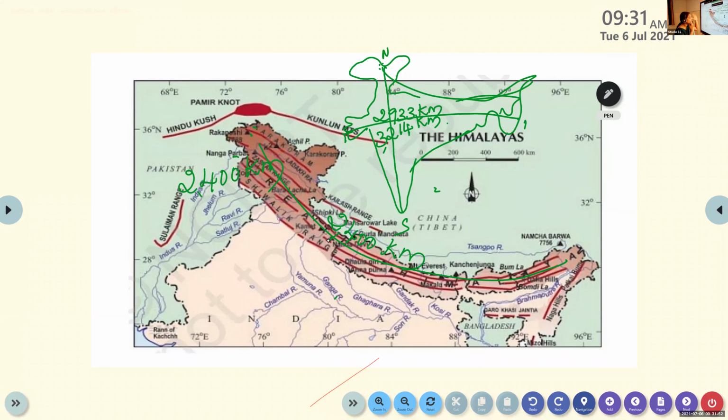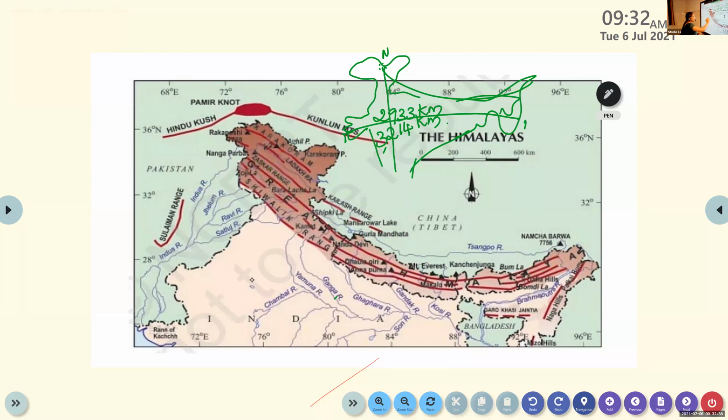2,400 kilometers. So our northern side of India is protected or covered by the Himalayan mountains. Understand? Yes, ma'am. So the Himalayan mountain covers the distance of 2,400 kilometers. It is located in the northern border of India and it protects and covers the northern part of India.